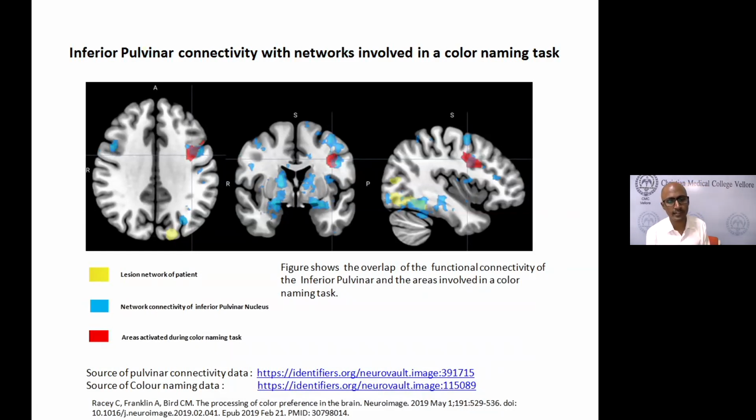I'm only showing you the significant results, but we actually looked at the connectivity of the lateral geniculate. We looked at each individual cluster, but we did not find any significant overlap. And this is very similar to the data on monkeys. They found that the inferior pulvinar nucleus or the ventral pulvinar nucleus is the one that is connected to the visual association areas, mostly to area MT. But we are the first ones to demonstrate that it's involved in color perception as well.